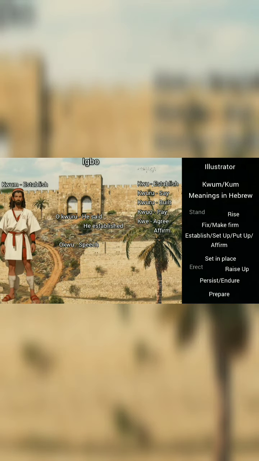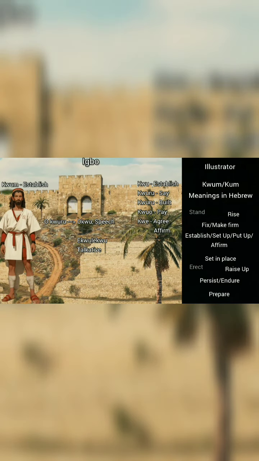So another noun there is actually ekuleku for a talkative, one who establishes a lot of things with their mouth. Now another noun that came out from this particular verb to establish